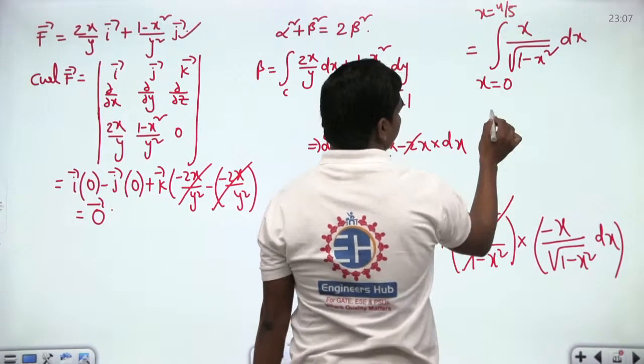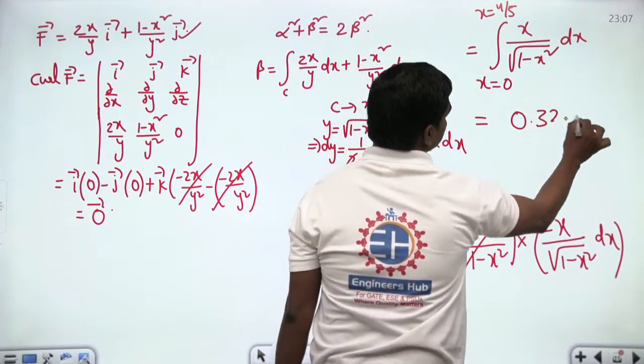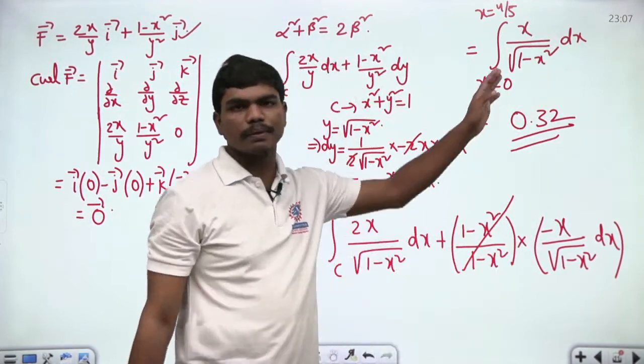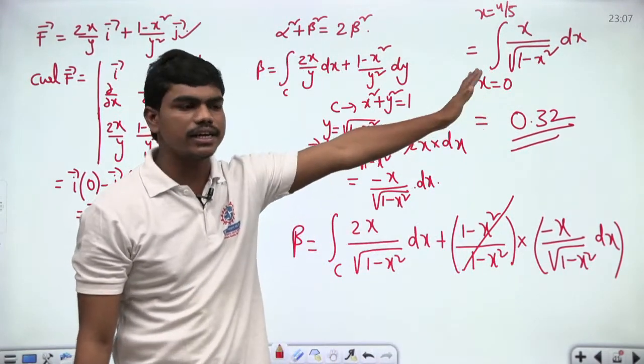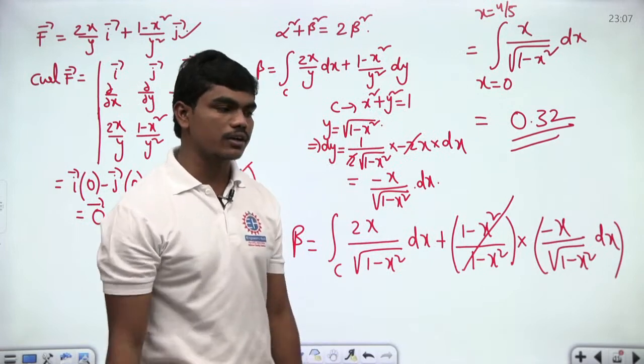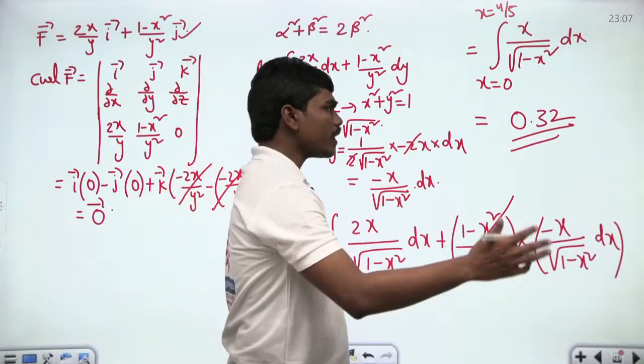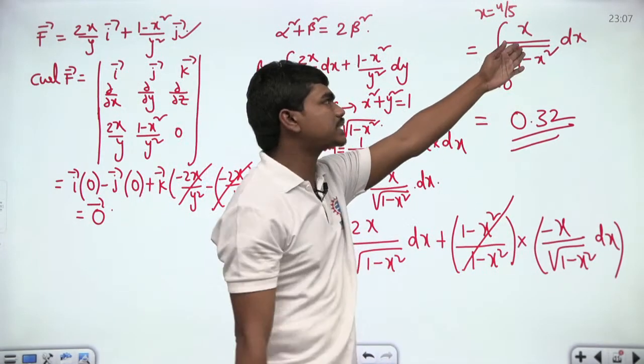This is what you have. So if you perform the integration, you will end up with 0.32. This is a simple single variable integration. So you can integrate the things clearly and you'll get 0.32 if you calculate. Okay, so please try this when you find some time, because this integration can be done very simply,